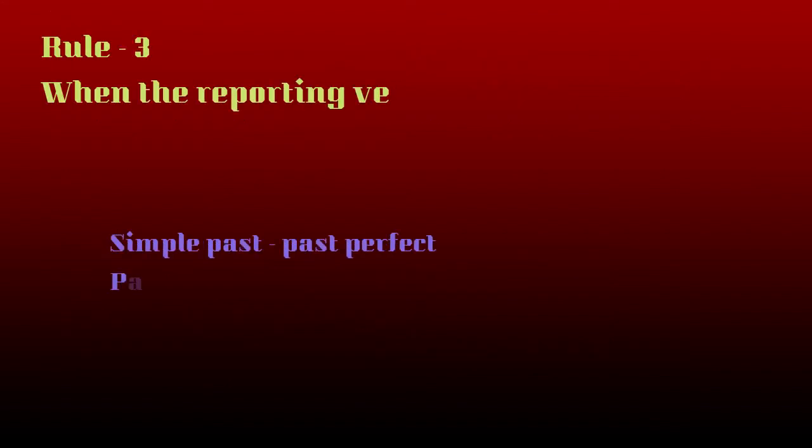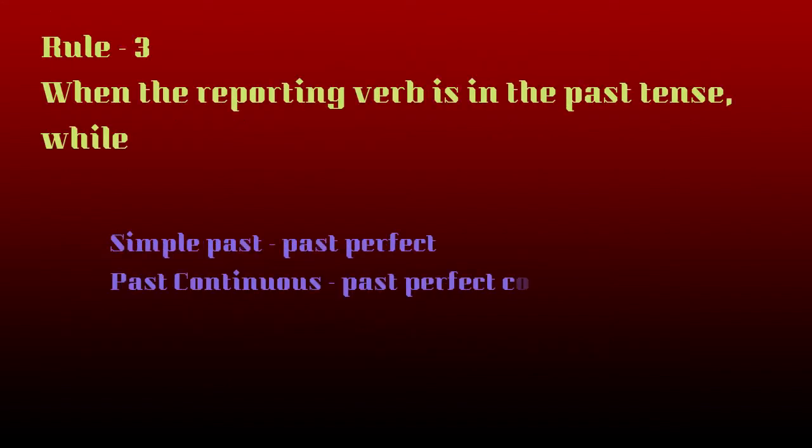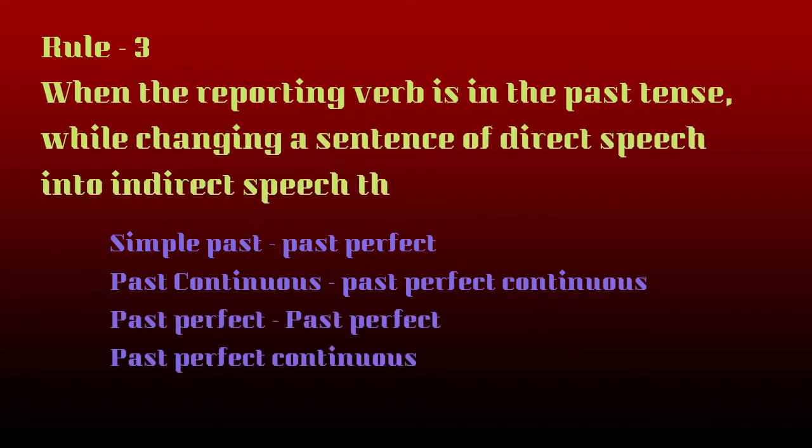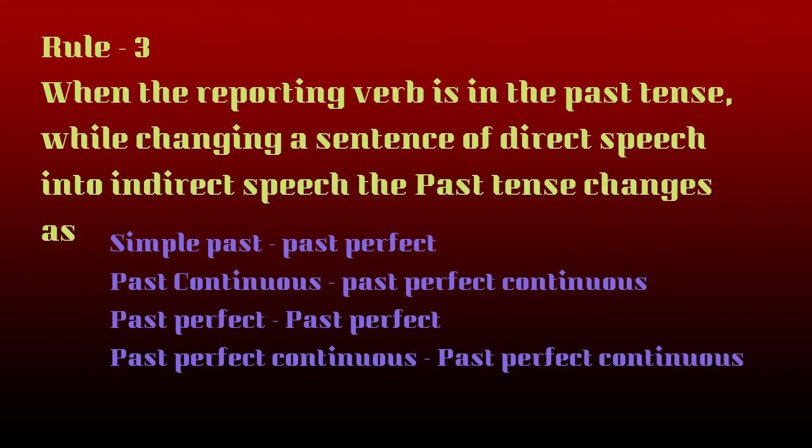Now let's see the third rule. When the reporting verb is in past tense, the following changes take place. If the actual words of the speaker are in simple past, they get changed into past perfect, and past continuous into past perfect continuous tense. Past perfect and past perfect continuous will not change; they remain as they are, undergoing necessary changes, but not the tense.